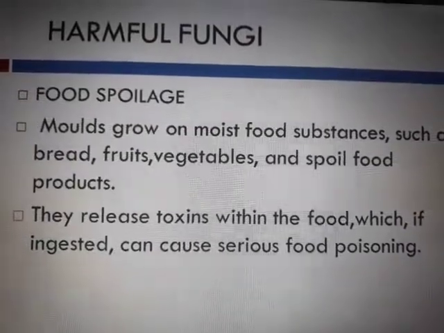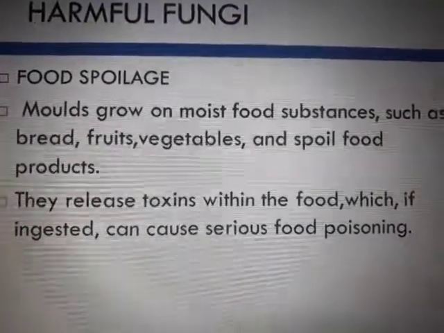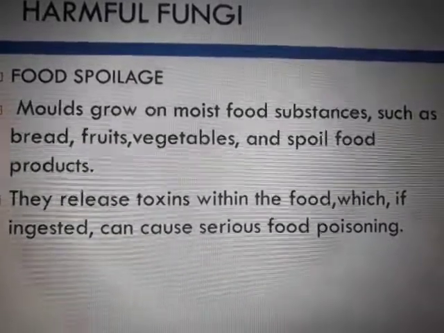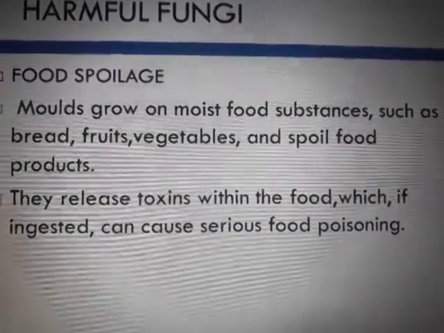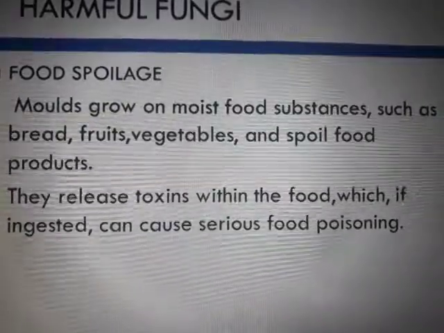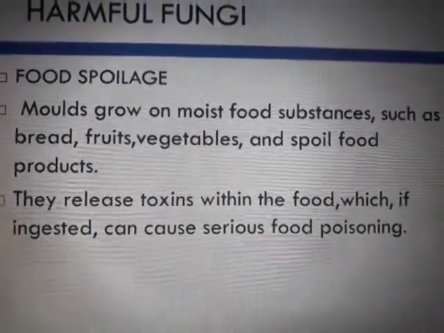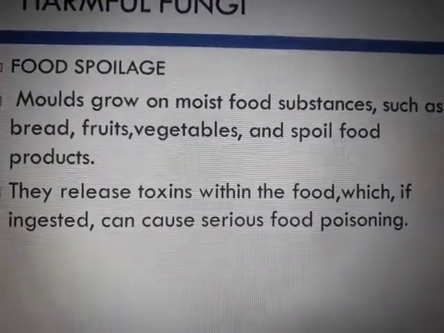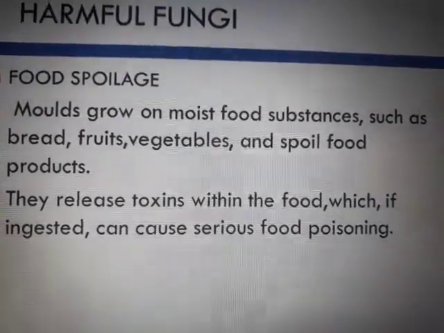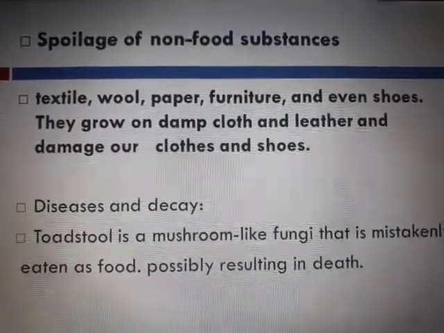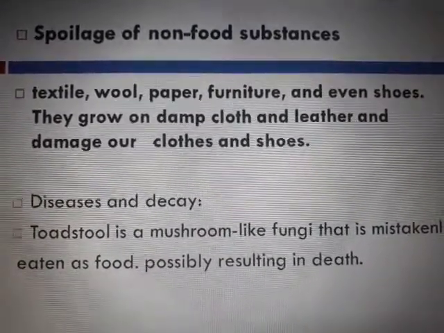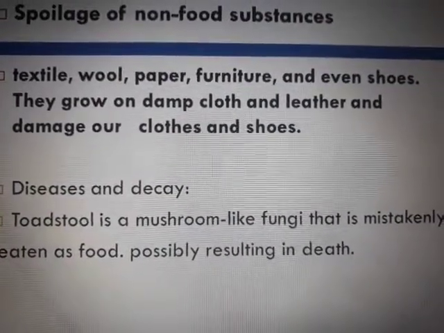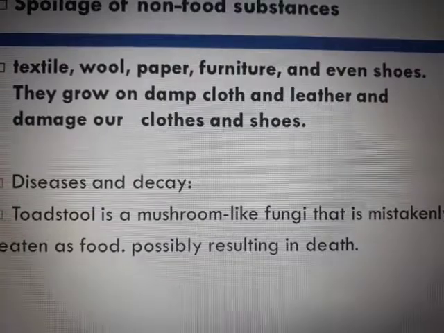So obviously, the first thing that we are going to focus on is food. There is a lot of food spoilage that the fungus causes. It is going to grow on the bread, fruits, vegetables, and spoil the food products. By exactly what? Because they release toxins. Toxins are nothing but a poisonous chemical substance. If we ingest that, then obviously we are going to suffer food poisoning. Apart from food, there are other substances like textile, wool, paper, furniture, and even shoes. Wherever there is a little moisture available, it will start growing there and damage them.